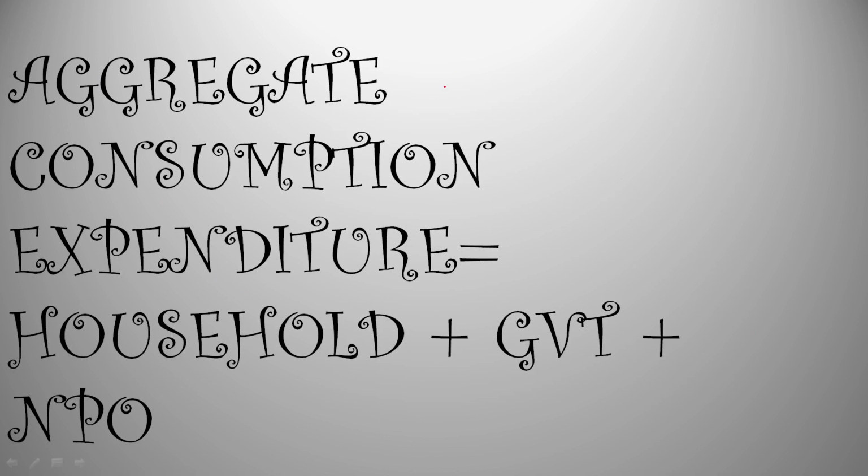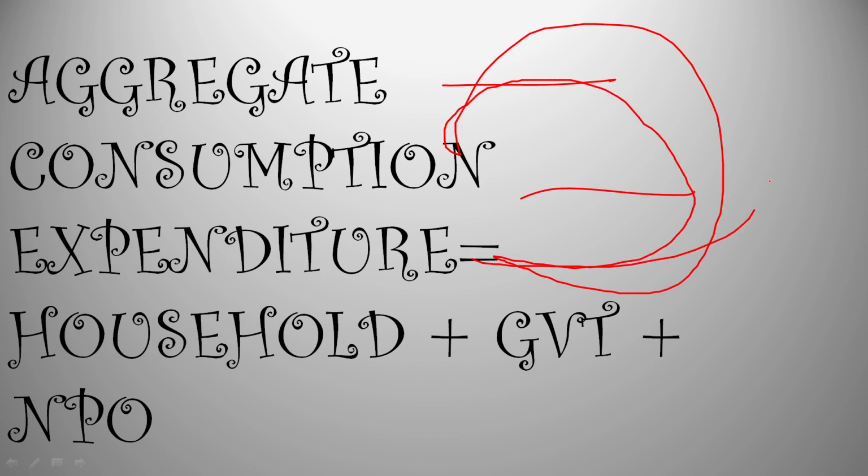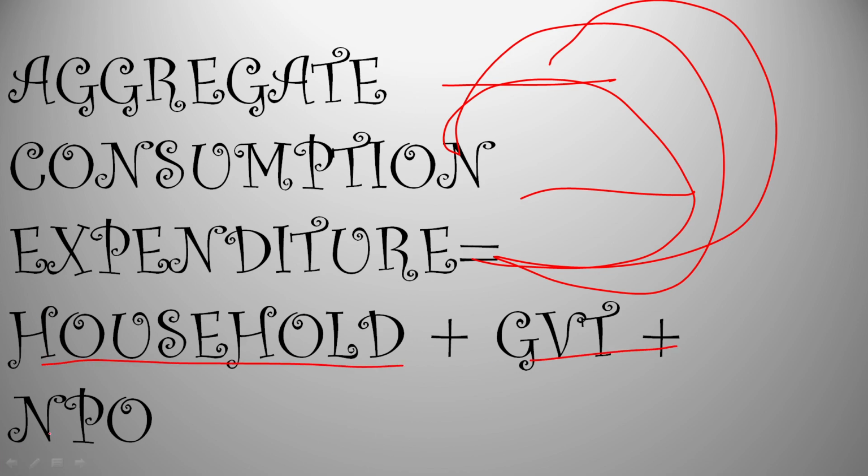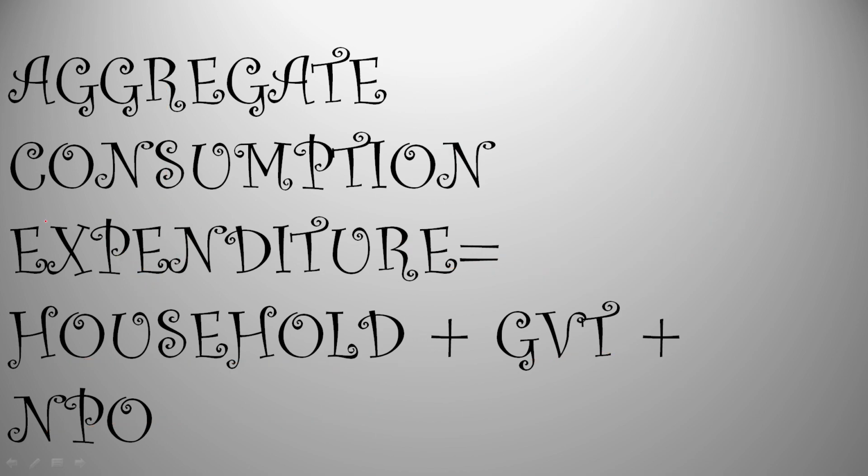Now what is aggregate consumption expenditure? Aggregate consumption expenditure means the entire consumption expenditure. So that is the consumption expenditure by households, by government, and by non-profit organizations. Why do households spend? They spend to satisfy their wants. Now we buy anything, why? Because we want it. If we buy a cloth, it's because we want it. If we buy bread, it's because we want to eat it.